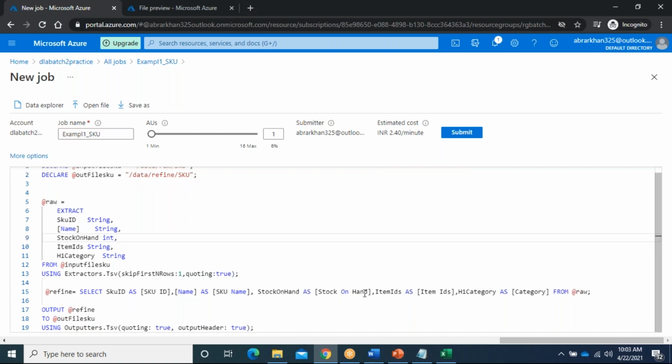Now we can come back to theory and we will see the basics. What is the basic of ADLS? It is a tool to transform the data. That is the very basic. It will only work with data lakes. Whatever data lake we have the data in, we will use it.